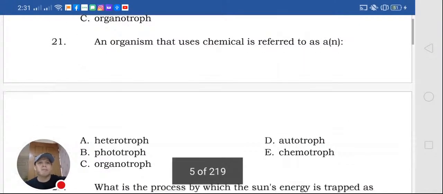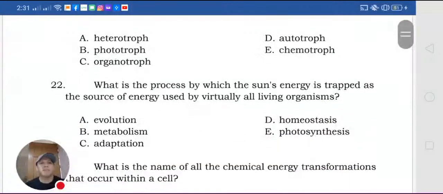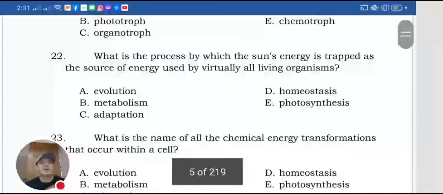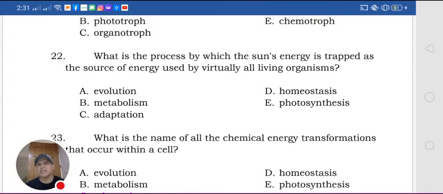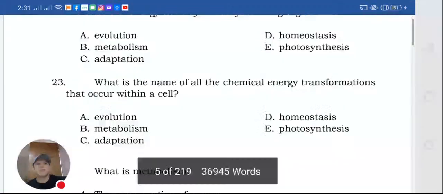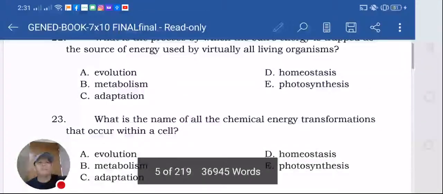Okay, an organism that uses chemical. Okay, this is what I told you, chemotrophs. What is the process by which the sun's energy is trapped as the source of energy used by virtually all living organisms? That is photosynthesis, of course, right? The trapping of sunlight, and the food that they produce is the glucose. Next one.